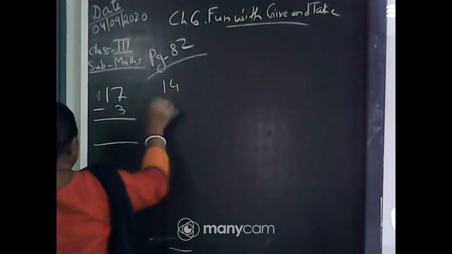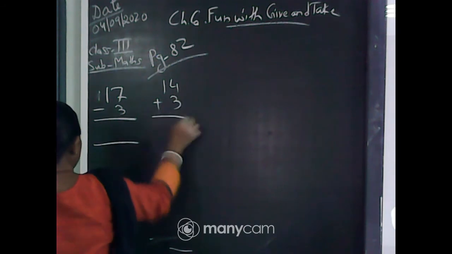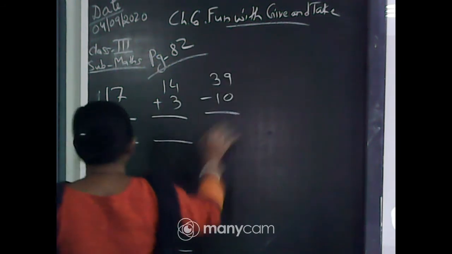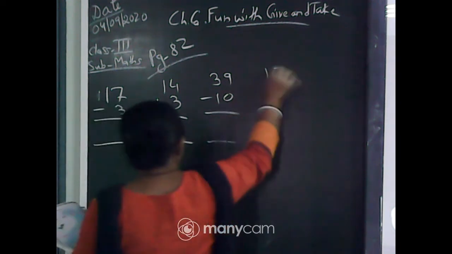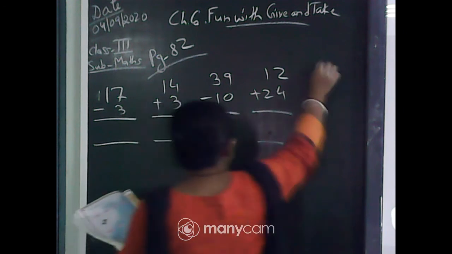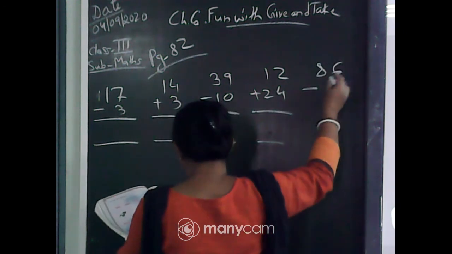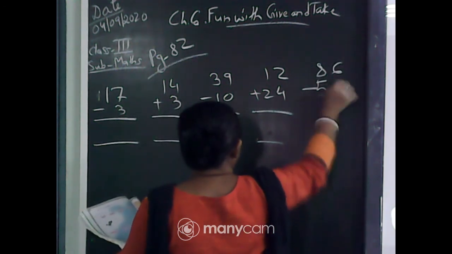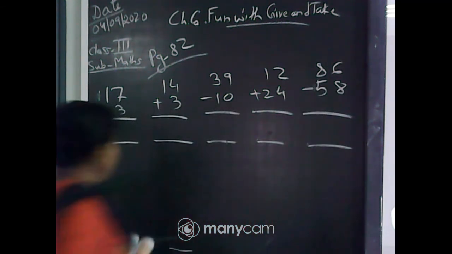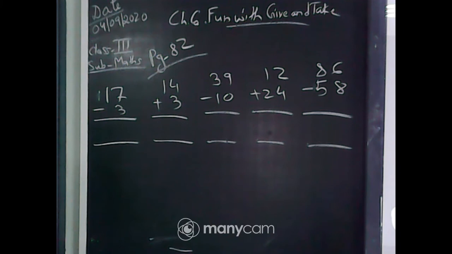Next one is 14 plus 3. 39 minus 10. 12 plus 24 and 86 minus 58. So these are the 2-digit addition and subtraction.